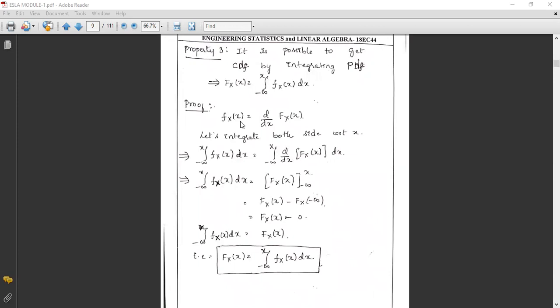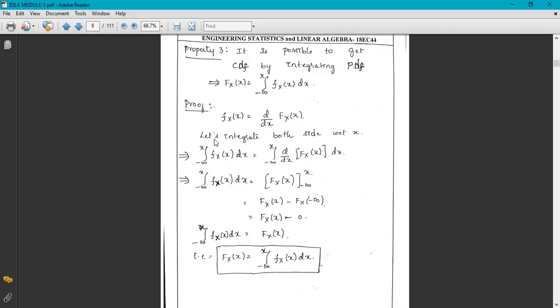Proof: we already know the PDF is d by dx of F_X(x). The derivative of the cumulative distribution function gives the probability density function, by the definition of the PDF. Let's integrate both sides with respect to x, from minus infinity to x.